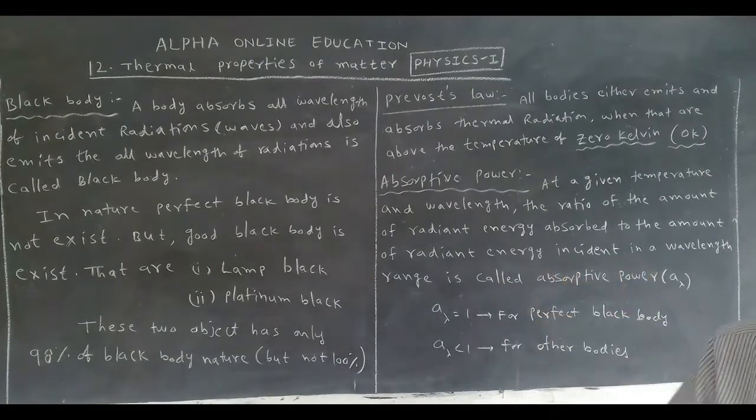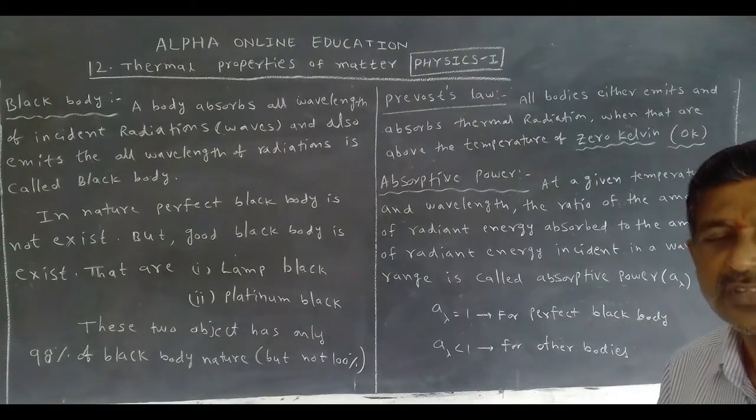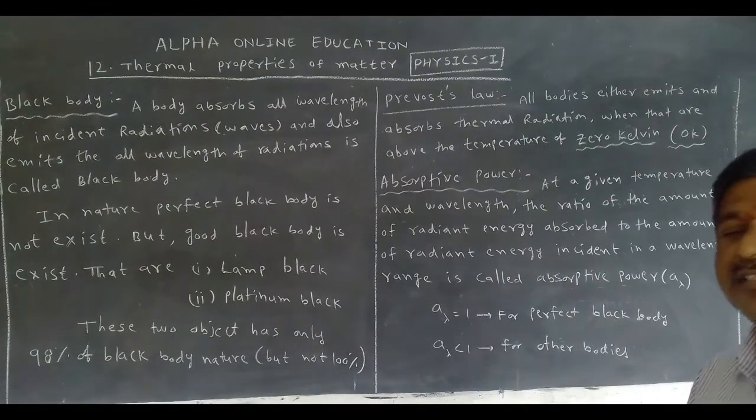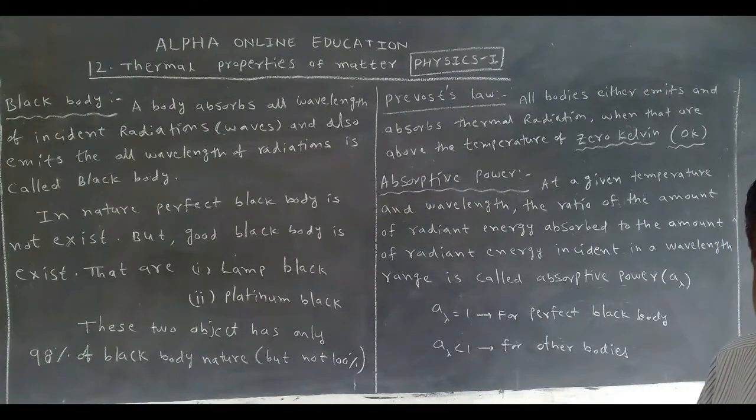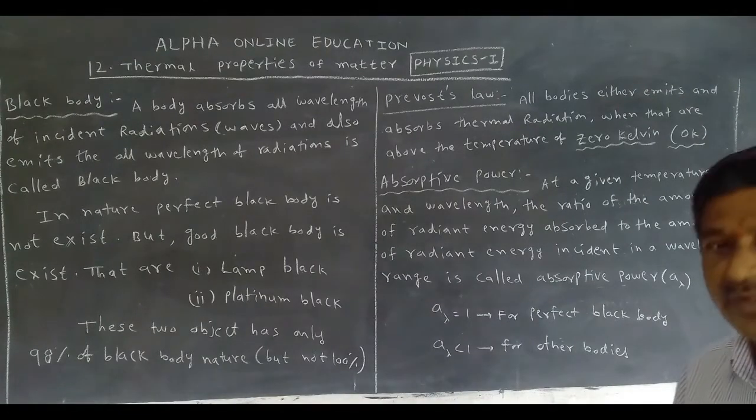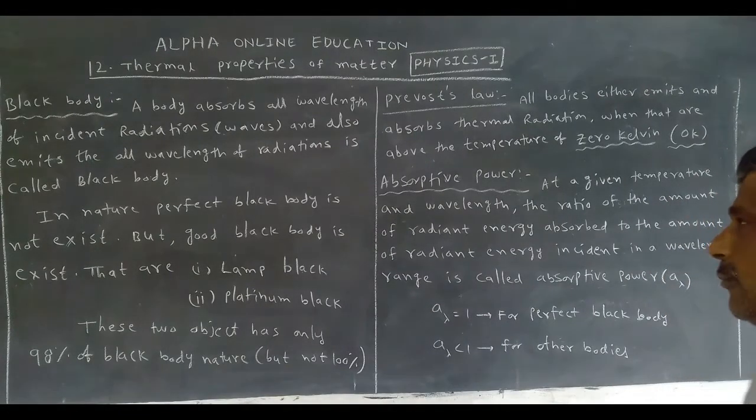In the next class, we will discuss emissive power, and then we will discuss the remaining topics related to thermal radiation and also the black body.